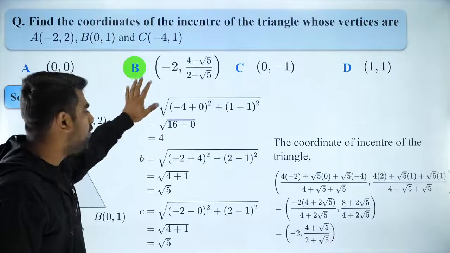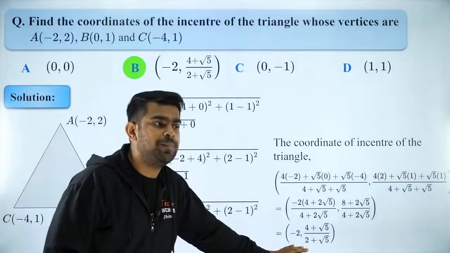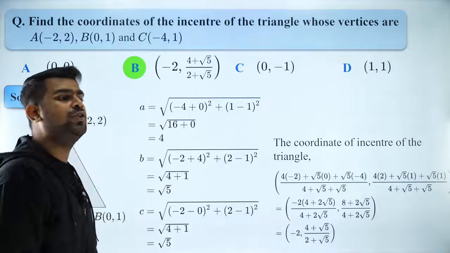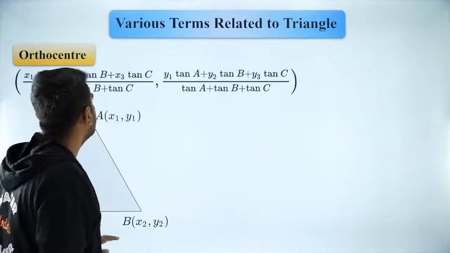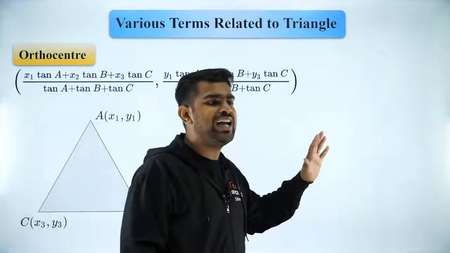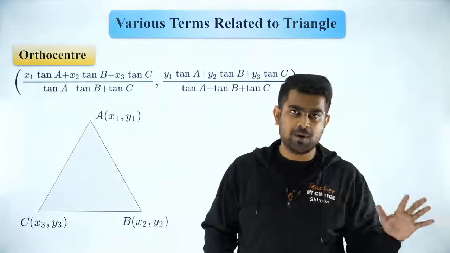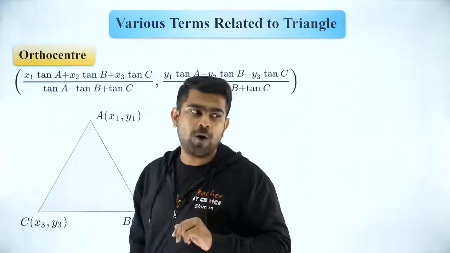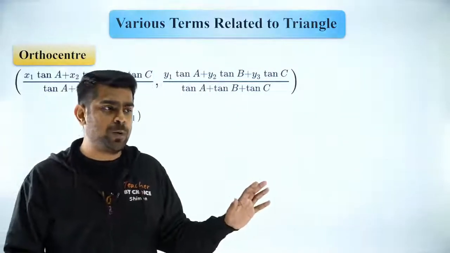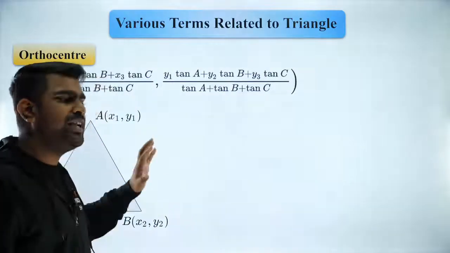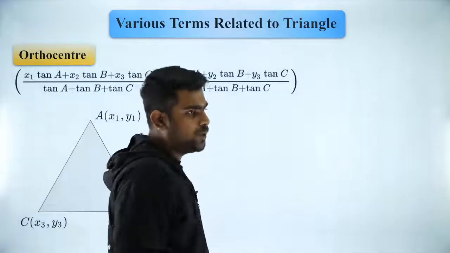So this is how we do it. I have written down completely step by step so that you guys can note it down later. Now moving on quickly to Orthocenter and Circumcenter, because guys, those two are also very important. We have a few more minutes left out. I know it's already time, but let's try to go through it quickly. Okay?